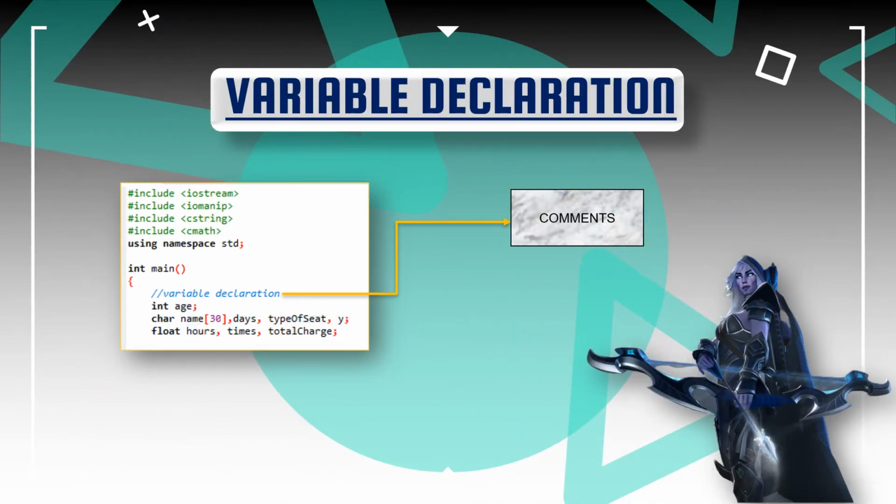For this program, we use #include <iostream>, #include <iomanip>, #include <cstring>, #include <cmath>. We use using namespace std. The // for variable declaration is our comment, and for the variable declaration that we use, it is integer age, char name[30], days, type of seat, and y. For the float, it is hours, time, and total charge.